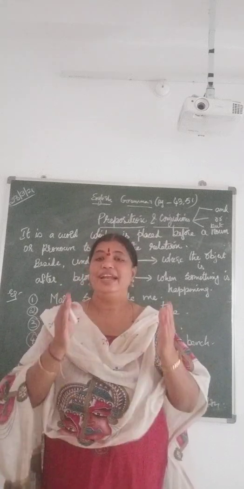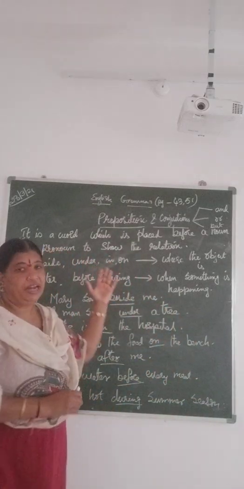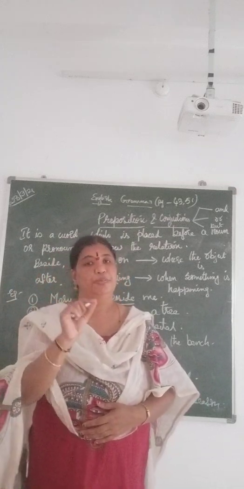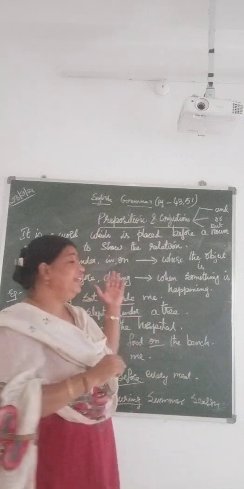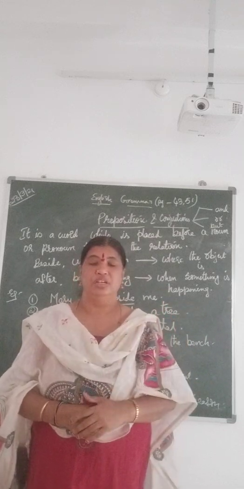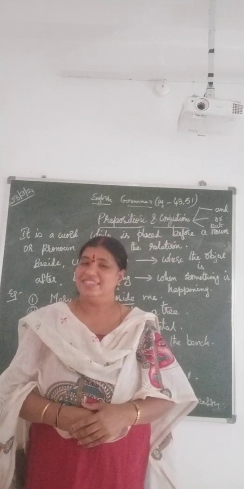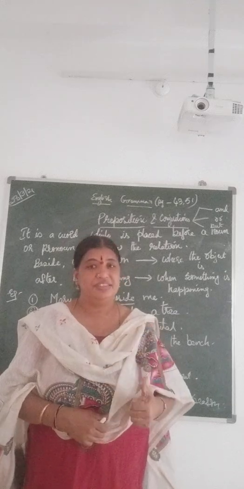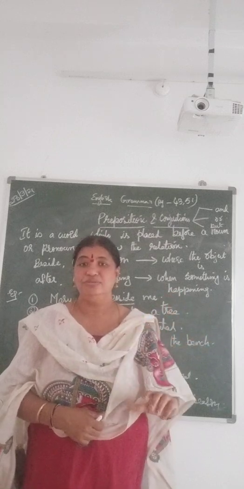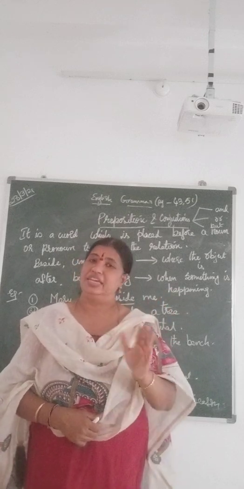So let us see what prepositions are. A preposition is a word that is placed before a noun or a pronoun and shows a relation to that noun or pronoun. Understood now? Noun, pronoun, what madam? A noun is the name of a person, place, animal or thing. And what is a pronoun? A word which is used instead of a noun is a pronoun.